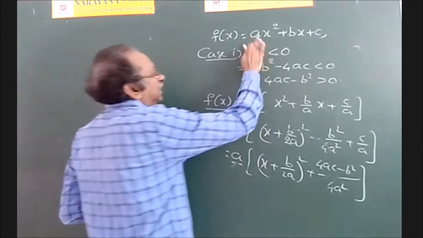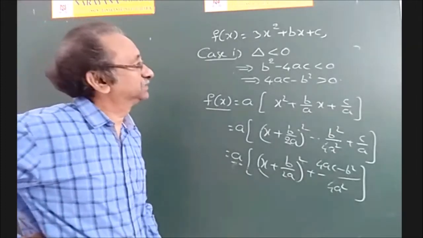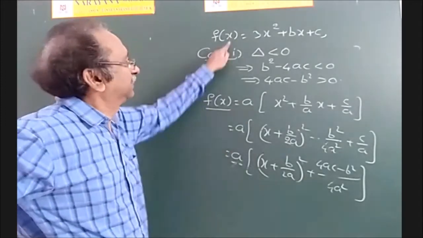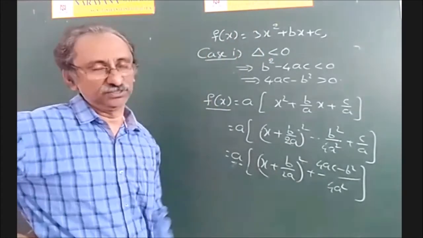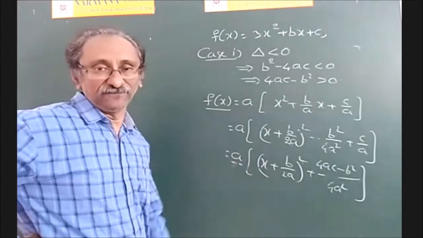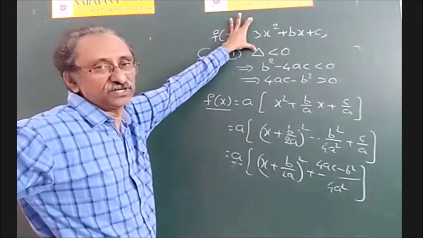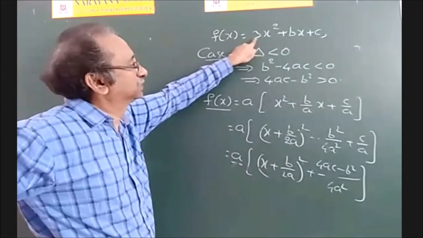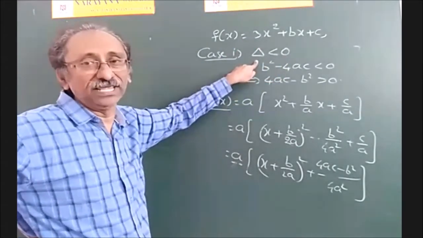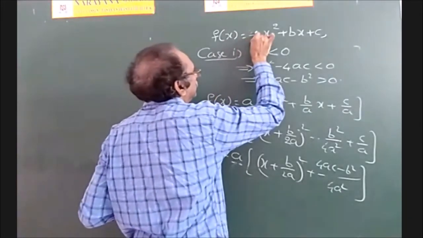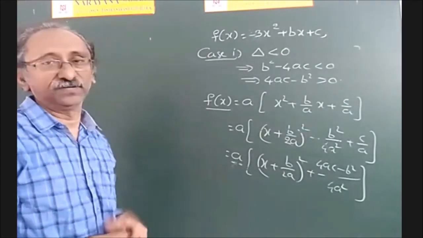Okay. For example, delta less than 0. 3x square plus bx plus c is the quadratic expression. Then what is f of 5? Now I am not asking the value. What is the sign of that f of 5? It is positive. f of 0 positive. f of minus 100 positive. So for any value of x, this quadratic expression has always positive sign because the x square coefficient is positive, when discriminant less than 0, that is roots are imaginary. Suppose this coefficient is minus 3, then that is always negative. So this is the first observation. So write that.